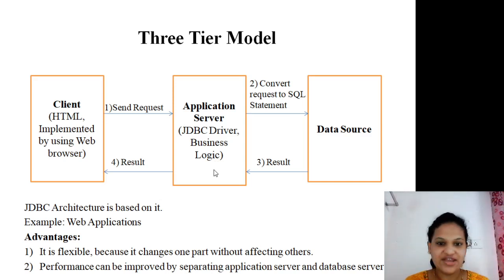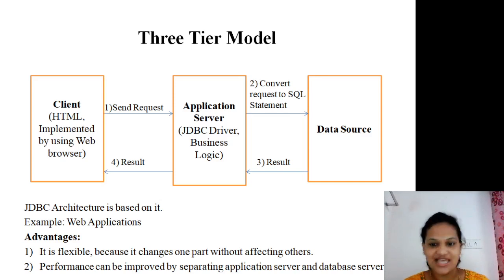Therefore, it is flexible, and by using this property, it helps to improve the performance of your system, because the application server is separated from the database server. So these are the two main advantages of the three-tier model. First, it is flexible, that means we can change any module without affecting the other part. And what is the second advantage?